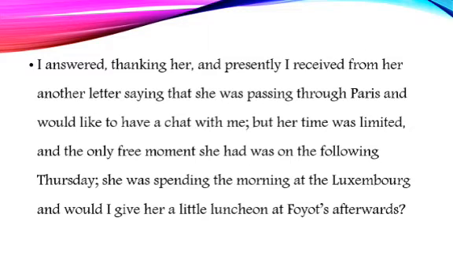I answered, thanking her, and presently received from her another letter saying that she was passing through Paris and would like to have a chat with me. But her time was limited, and the only free moment she had was on the following Thursday. She was spending the morning at the Luxembourg, and would I give her a little luncheon at Foyot's afterwards?